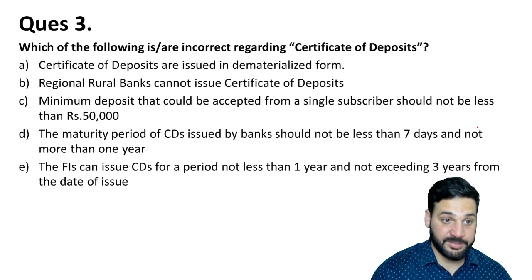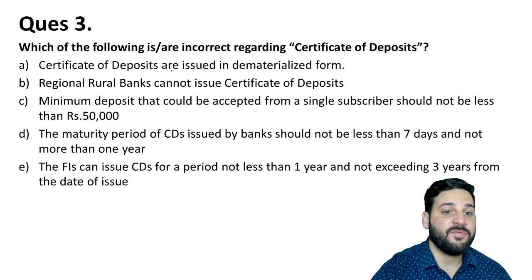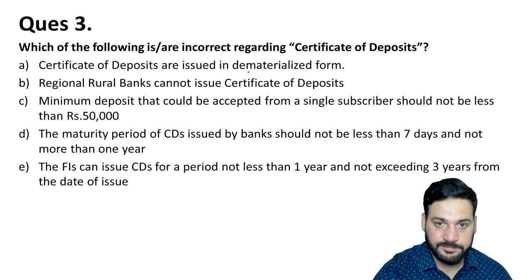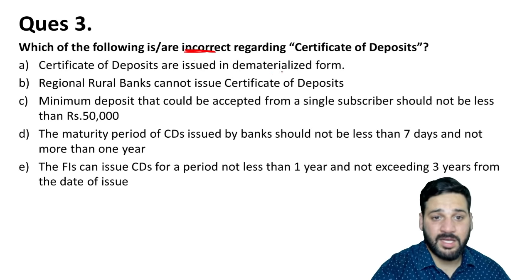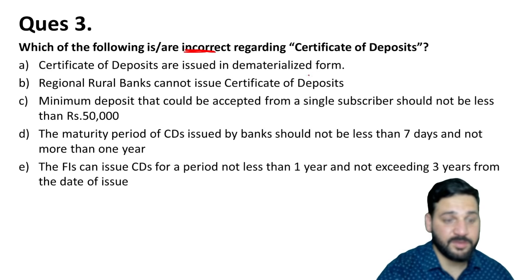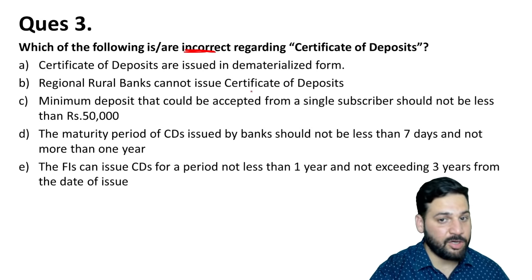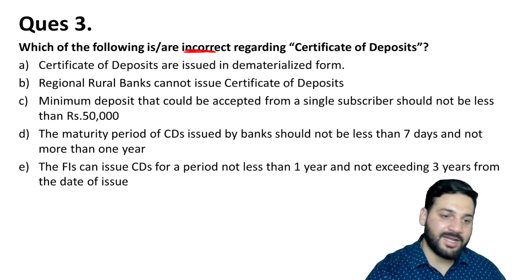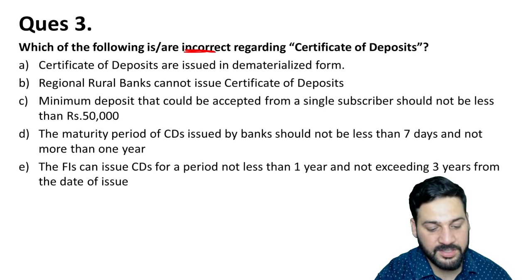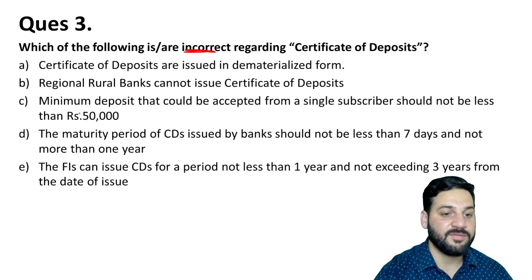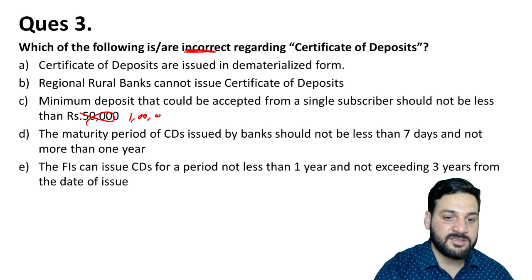Let's move on to question number 3: which of the following is incorrect for the certificate of deposit? Certificates of deposit are issued in dematerialized form. What is incorrect? That is actually correct. RRBs cannot issue CDs, certificates of deposit. That's correct. Minimum deposit acceptance is 1 lakh rupees. It is not 50,000, it is 1 lakh. Rest of the statements are correct.